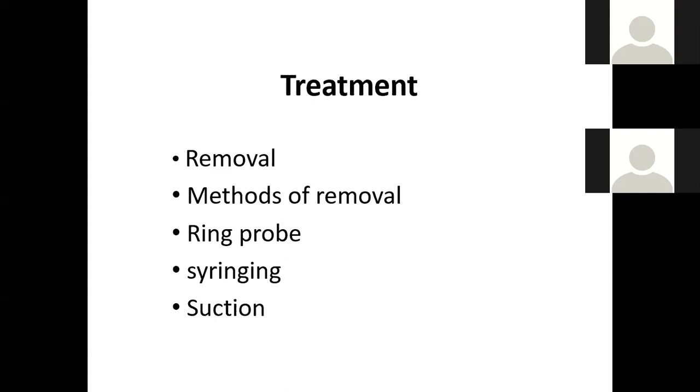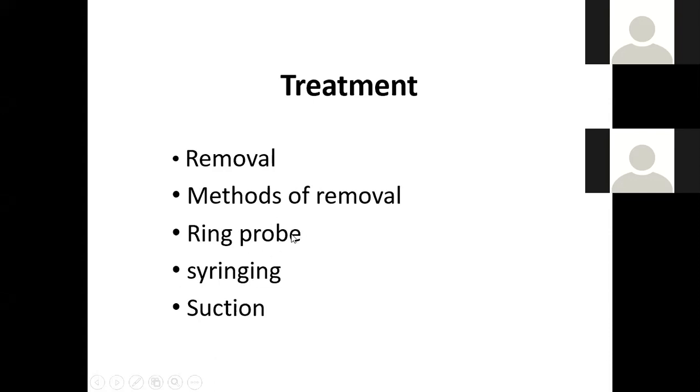So this soda glycerin will give rise to smaller pieces of the wax, and this glycerin will make it soft. So you will have to first soften the hard wax. Then you will remove it. You can remove with the ring probe. You can use the syringing. You can use the suction to remove the wax. So there are three methods. First of all, to soften the wax. Then you can remove with the ring probe.